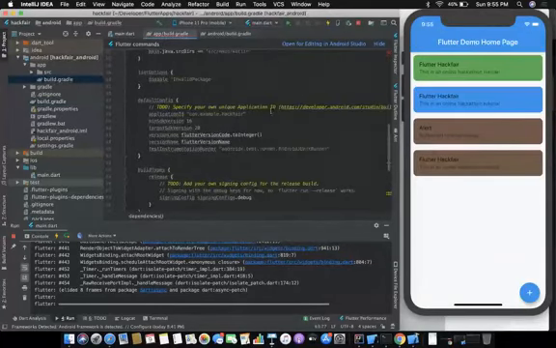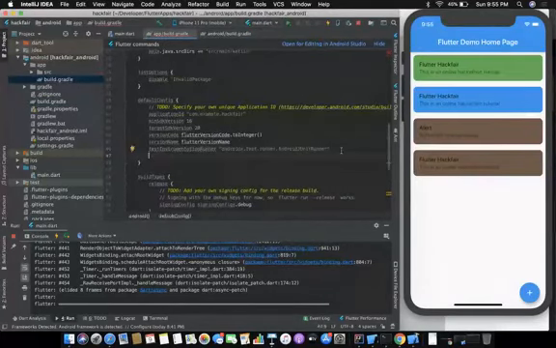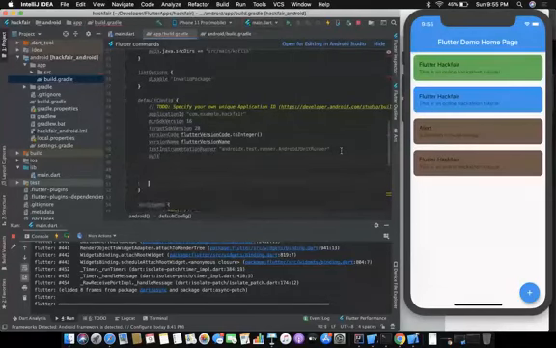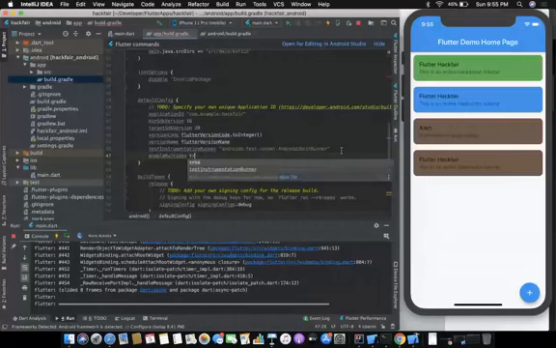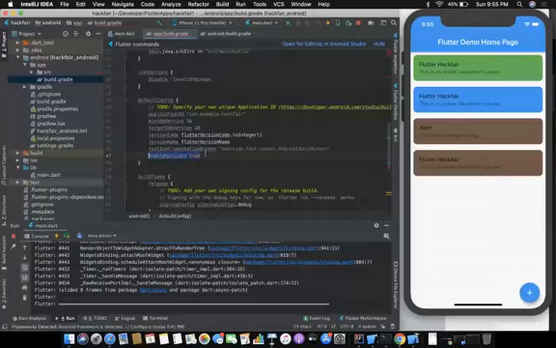You will need to enable multidex. You need to have enable multidex set to something like this. I don't know if it's the right spelling, but you will have to add something like this, otherwise it won't build on Android. So you need to do this as well.